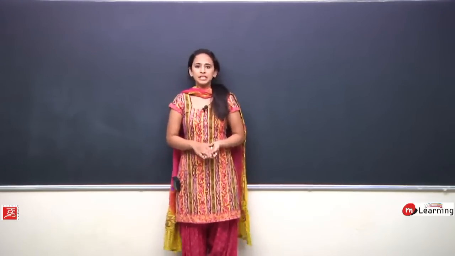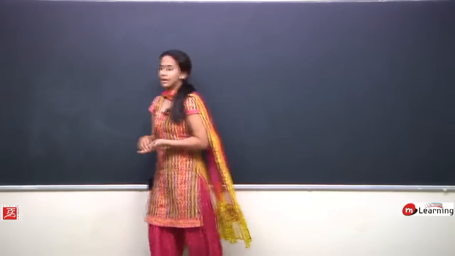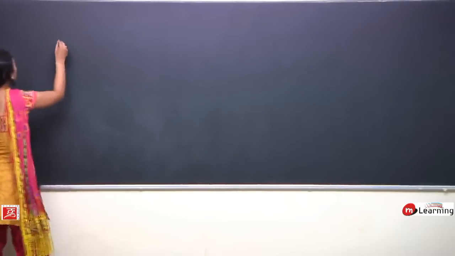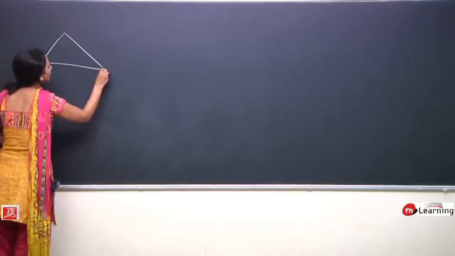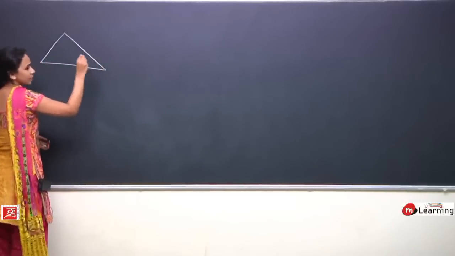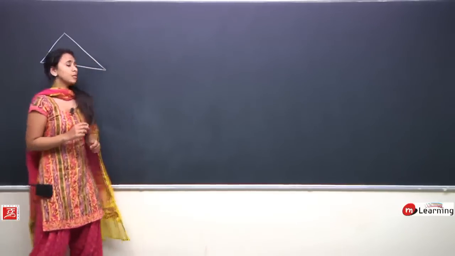So let us continue our discussion. We were discussing solutions of triangle. हमने देखा था कि अगर हमारे पास कोई एक ऐसा ट्रायंगल हो ABC, तो हम इसके एंगल्स और साइड्स के बीच में किन किन तरह से रिलेशंस एस्टैब्लिश कर सकते हैं. That is what we are basically seeing in solutions of triangles.